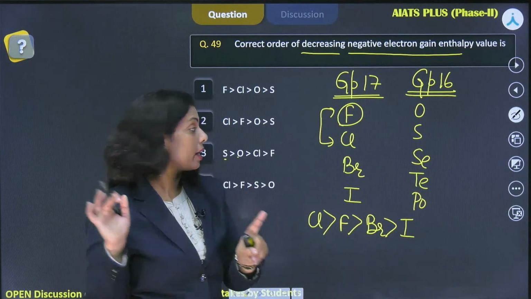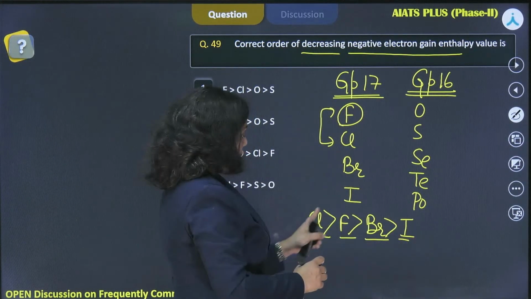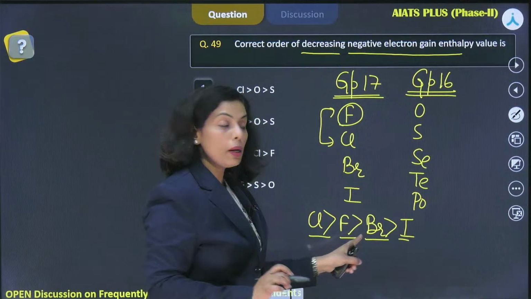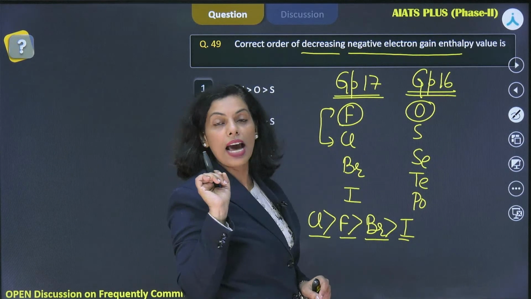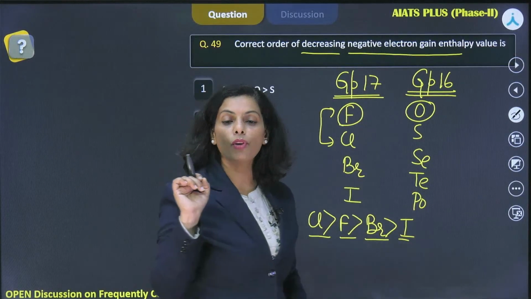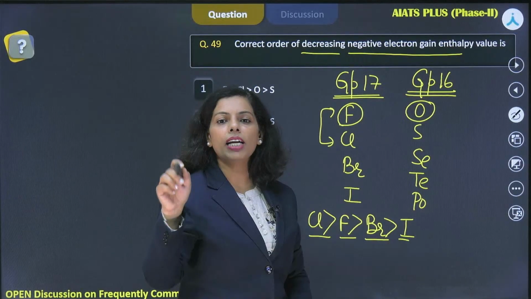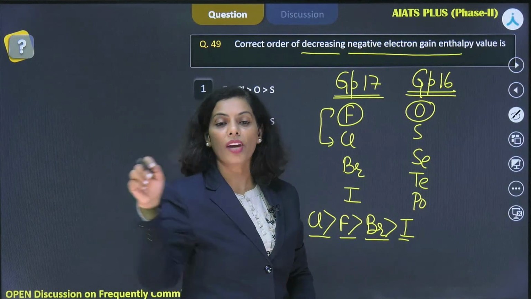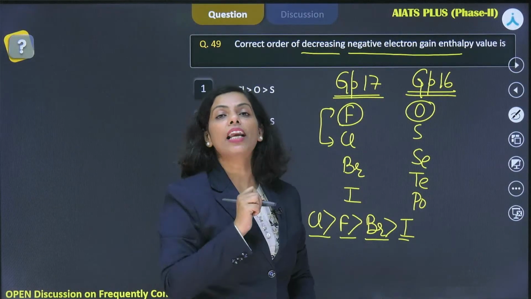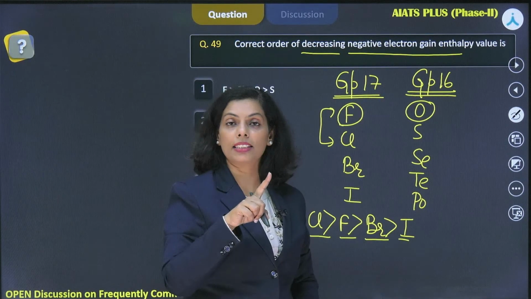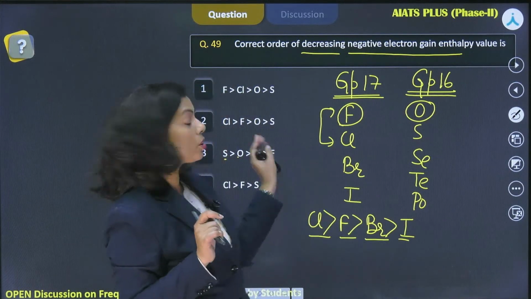But one more thing. Here what you found is chlorine, fluorine, bromine, iodine. After chlorine, fluorine is there. But in this group, oxygen has a very small value as compared to the other elements, minus 141. Right. For group 16, it is sulfur, selenium, tellurium, polonium, and oxygen is in the last. Very good, Jaydev. Oxygen has the least value in this group, okay, in group 16. So some exceptions are there, those you need to remember. And this question is based on that only.